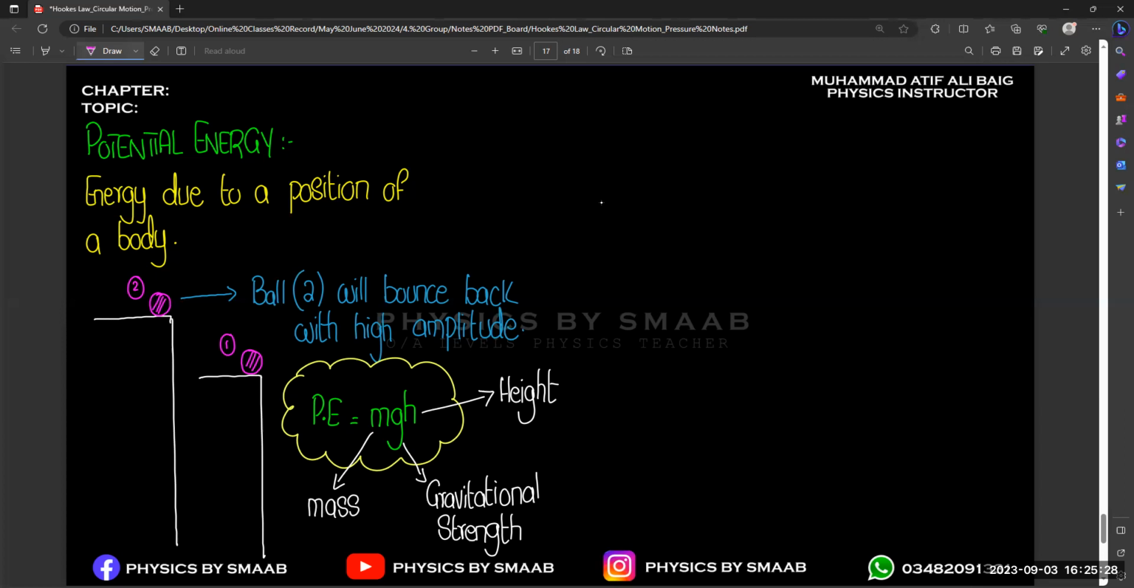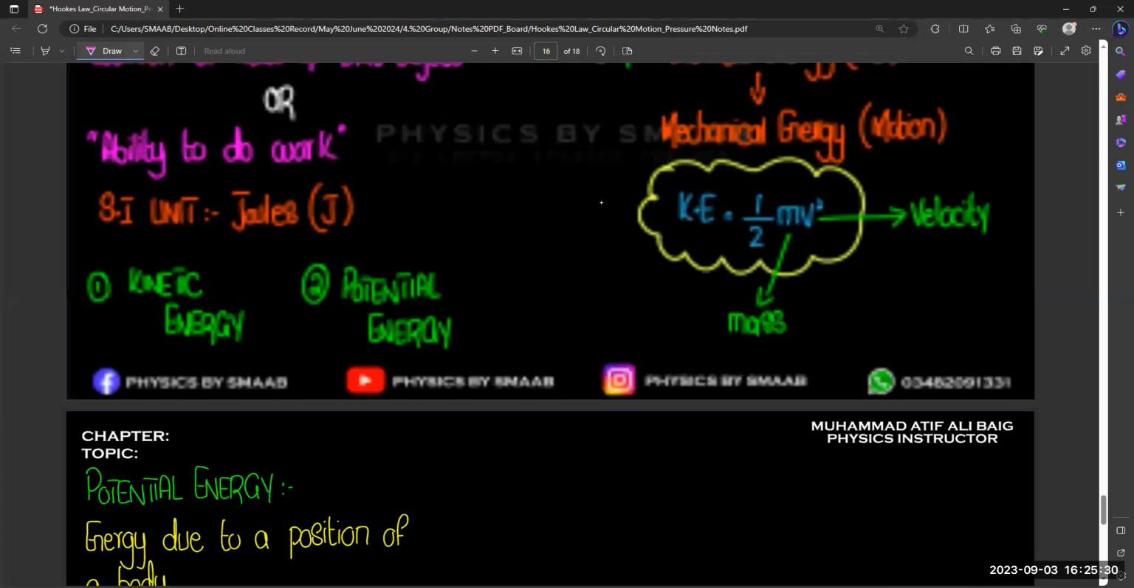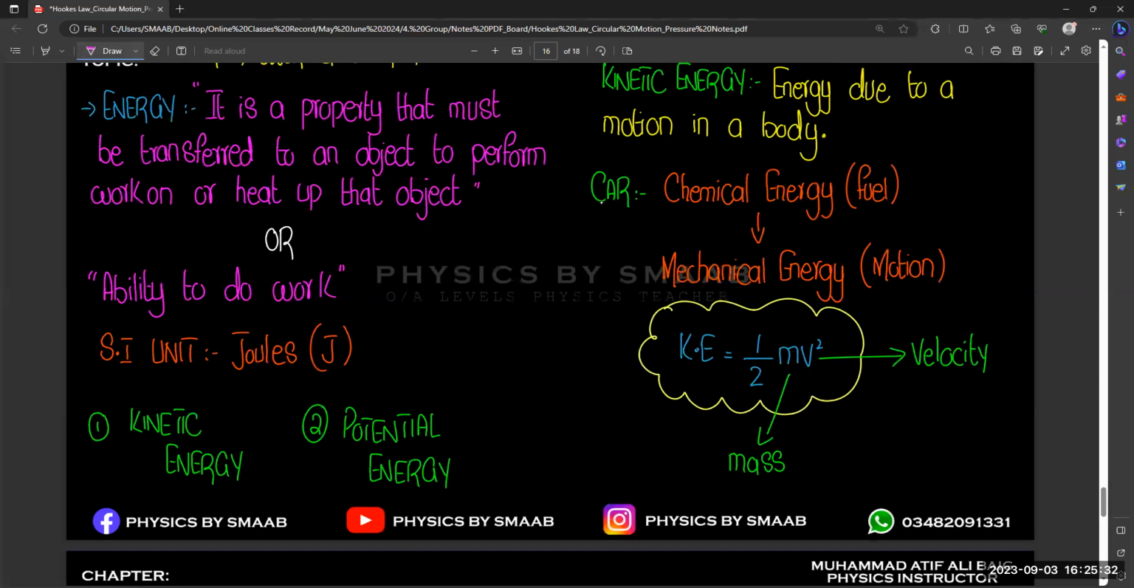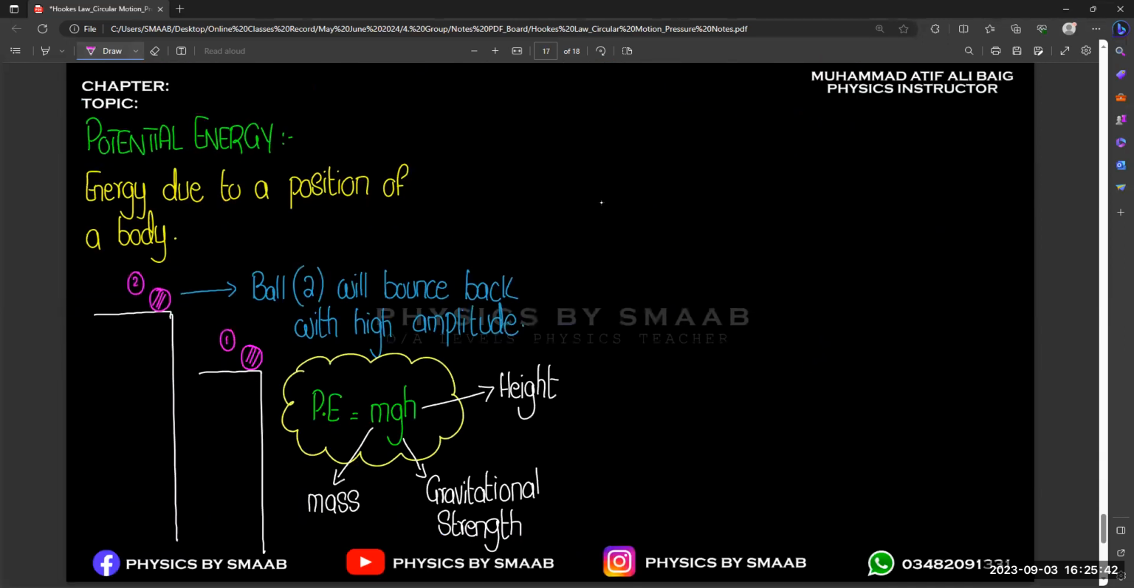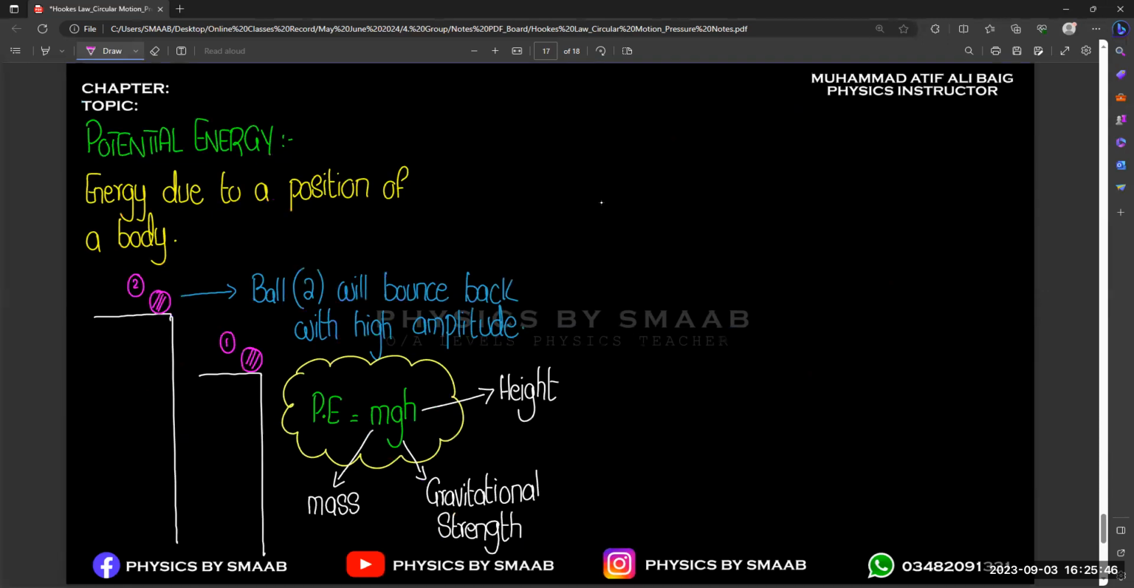Because we know that the concept of energy in simple words is the ability to do work, right? So basically, when you are taking an object against gravity, you are doing work. That is the concept of potential energy, and the next thing is related to work done.